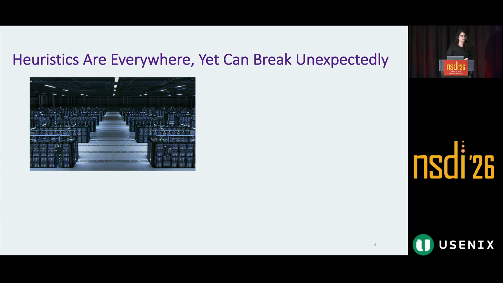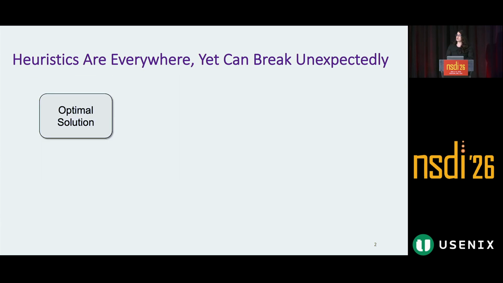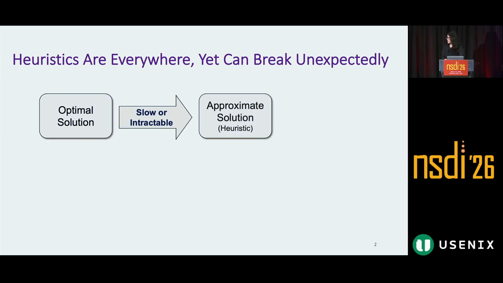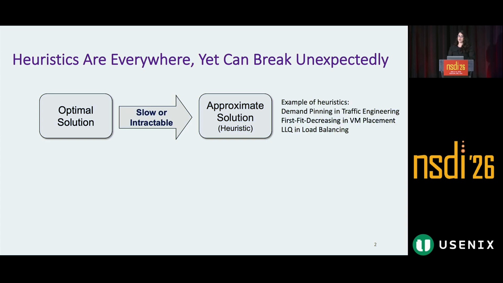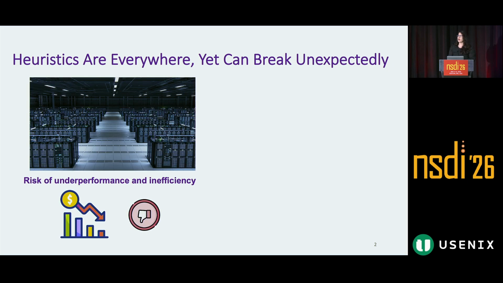In large-scale systems, we constantly face optimization problems that are slow or even intractable to run at scale. So what do we do? We come up with approximate solutions or heuristics. Examples of real deployed heuristics are demand pinning in traffic engineering, first fit decreasing in VM placement, LLQ in load balancing, and so on. These heuristics work well most of the time, but because we're choosing to run an approximate solution instead of an optimal one, we're at the risk of underperformance and inefficiency. That means for large-scale systems, there would be degraded user experience and wasted resources.